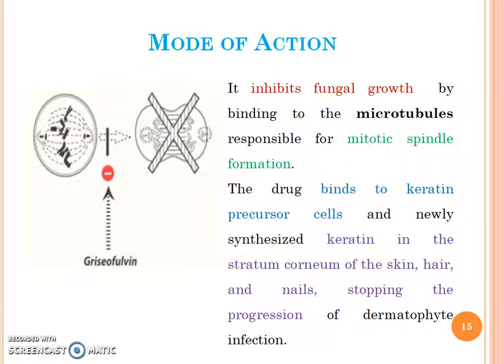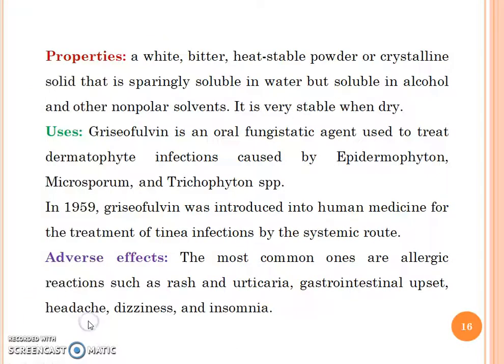The drug binds to keratin precursor cells and newly synthesized keratin in the stratum corneum of the skin, hair and nails, thereby stopping the progression of dermatophyte infection. Properties: it is a white, bitter, heat-stable powder or crystalline solid that is sparingly soluble in water but soluble in alcohol and other non-polar solvents, and it is very stable when dry.